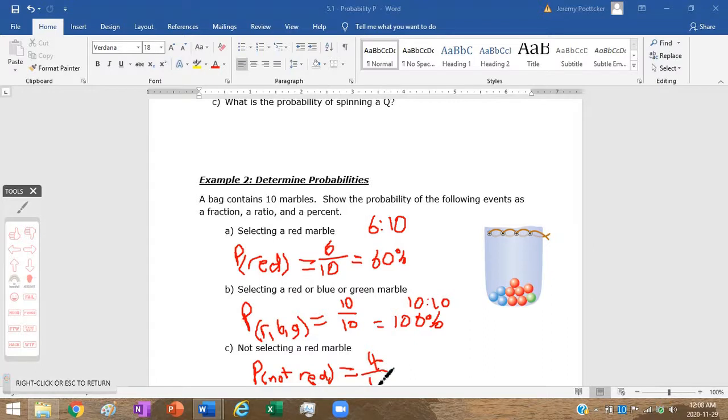So that's 4 out of a grand total of 10 are not red. That's going to be 40%. Again, I converted my fraction to a decimal and then multiplied that by 100. Or I could say it's a ratio of 4 to 10, and that would work as well. Pause if you need to if I've gone too quick here.